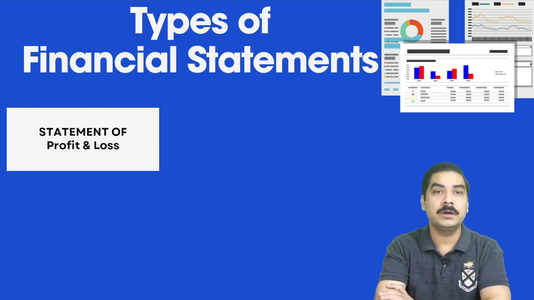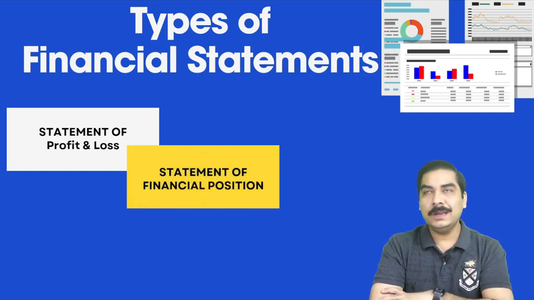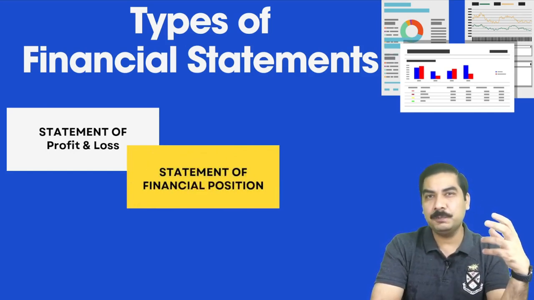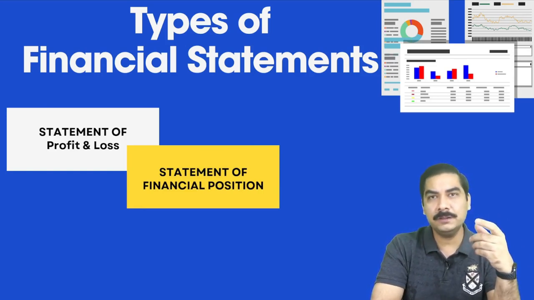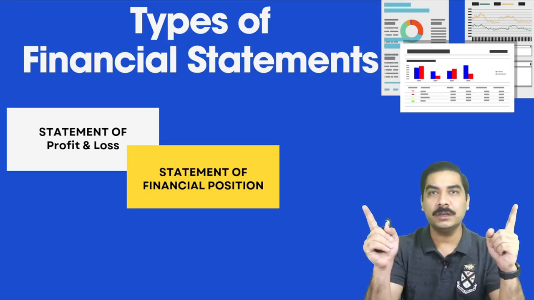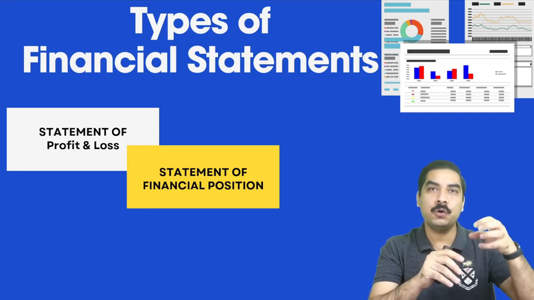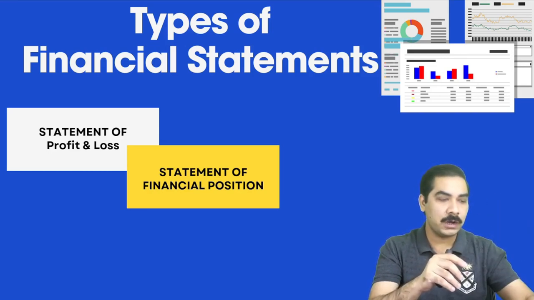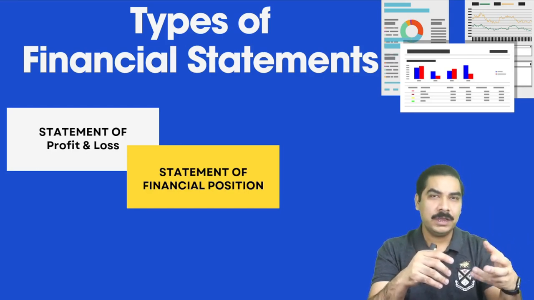The next one is the statement of financial position. If we are talking about the financial position, the other way to say it is what you own and what you owe. These are two things. Own means the things which are under your ownership, or under your name, or which you have in your custody.